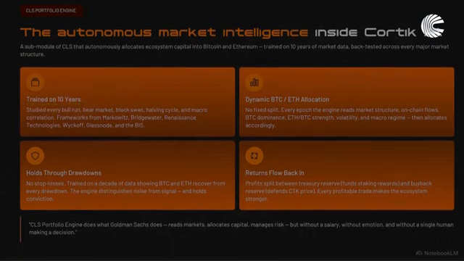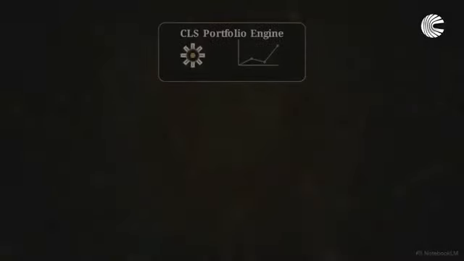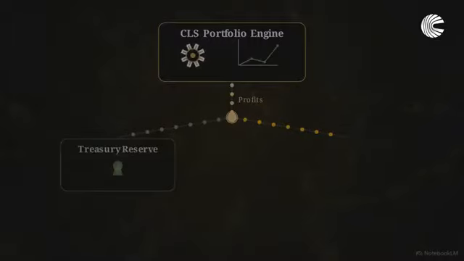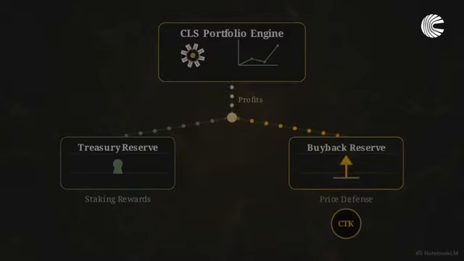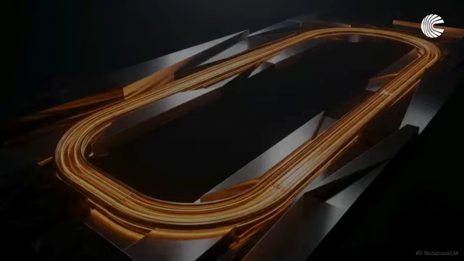The engine constantly reads on-chain flows and macro volatility to dynamically shift the treasury between Bitcoin and Ethereum, holding conviction through deep drawdowns. When the engine generates profit, it routes the capital into 2 distinct channels. A portion goes to the treasury reserve to fund user staking rewards, while the rest enters the buyback reserve to actively defend the price of CTK. The protocol achieves financial sustainability through algorithmic capital allocation, breaking the dependency on continuous user acquisition.